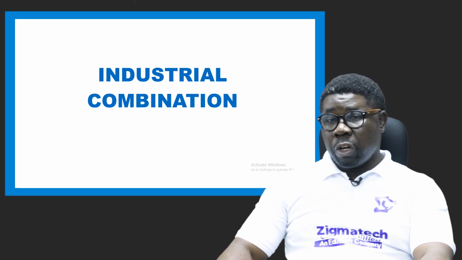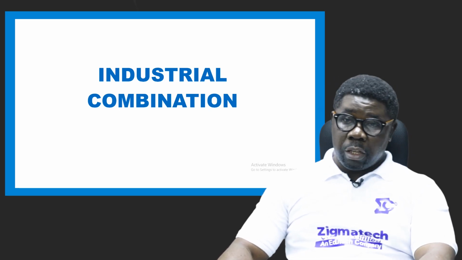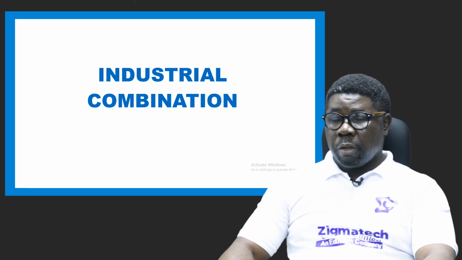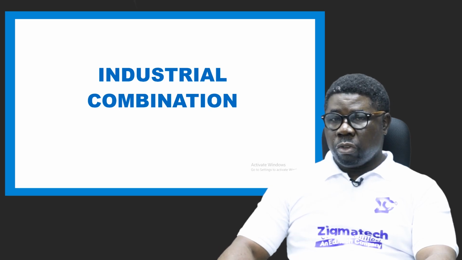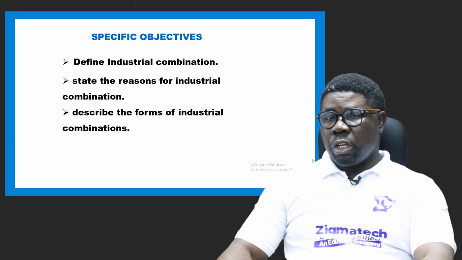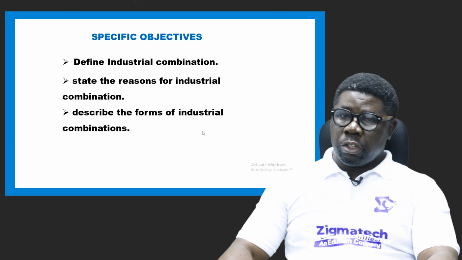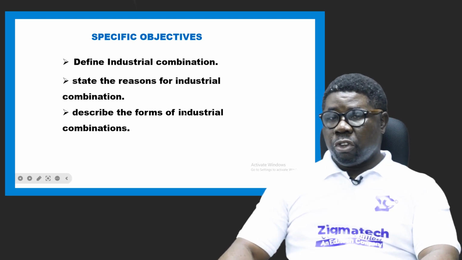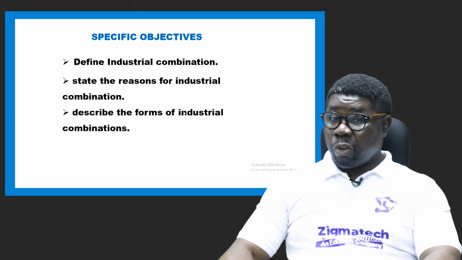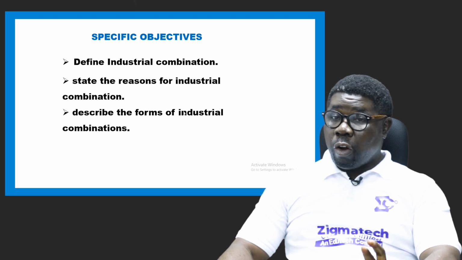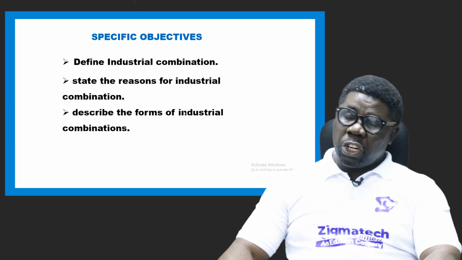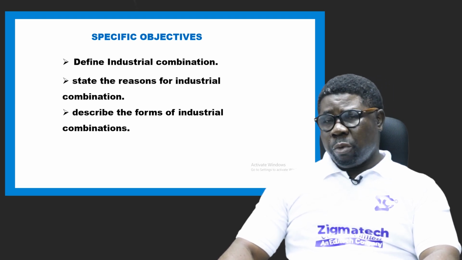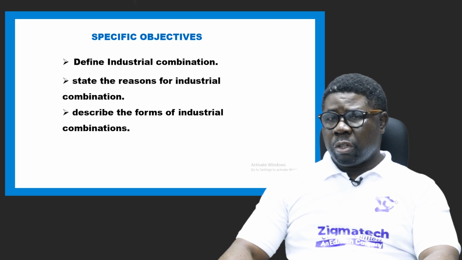Today we're looking at industrial combination as a topic under commerce. So what's an industrial combination? Let's look at the content of what we need to do. Today we will define industrial combination and state the reasons for industrial combination, why they want to combine, or merge. Then describe the forms of industrial combination. These are the three areas we're going to look into. Of course, there will be some sub areas under them. So let's go through and see.